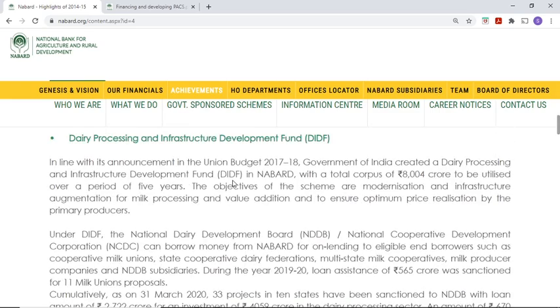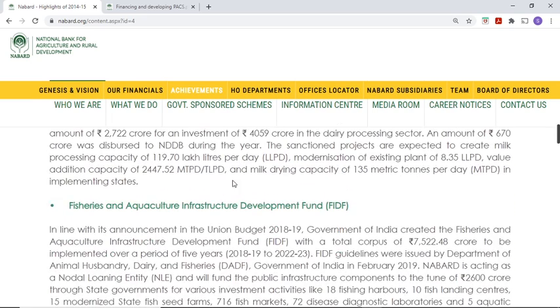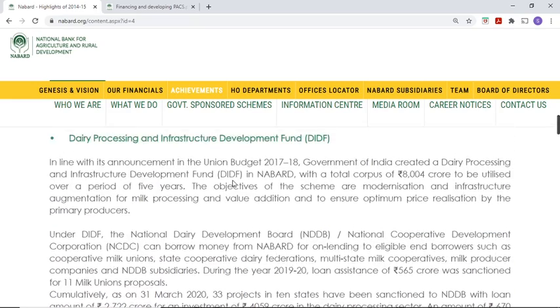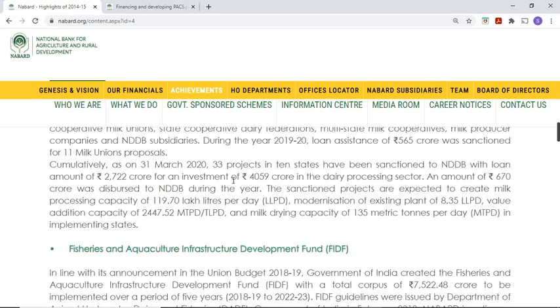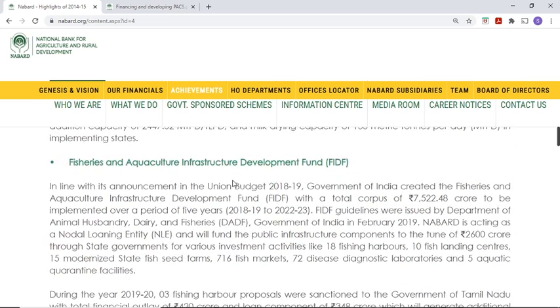And the next one, the Dairy Processing Infrastructure Development Fund. So what is the amount? It is an 8,000 crore corpus fund, utilized over a period of 5 years. What is the main function? The main function of DIDF, the dairy processing fund, is modernization and infrastructure augmentation for milk processing and value addition in the dairy industry. Then the Fisheries and Aquaculture Infrastructure Development Fund. Here you see the dairy fund and here the fisheries fund. IDF is common, only the sector differs.